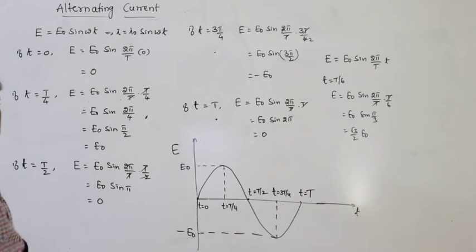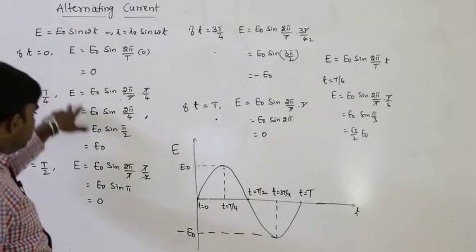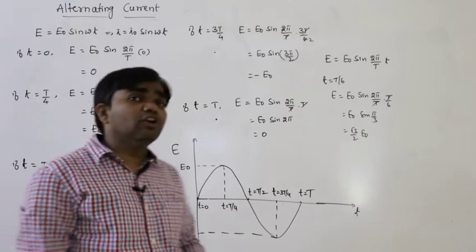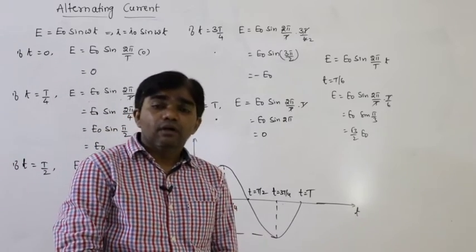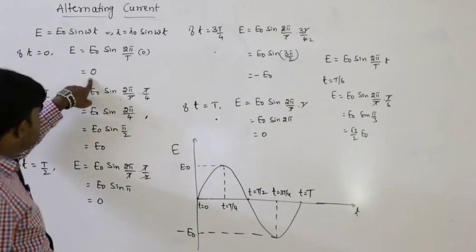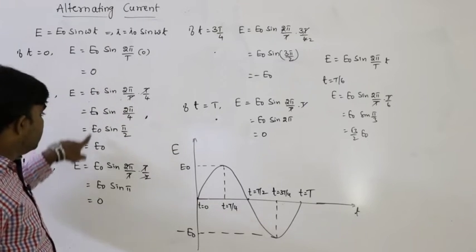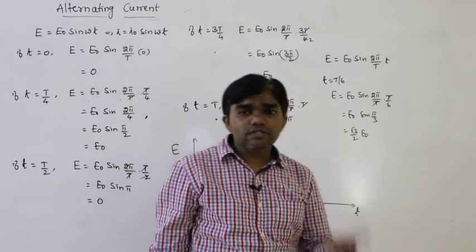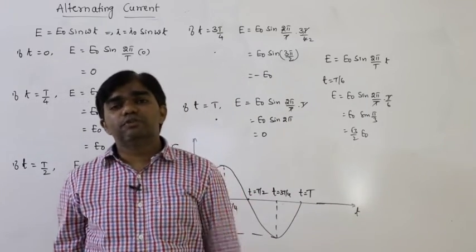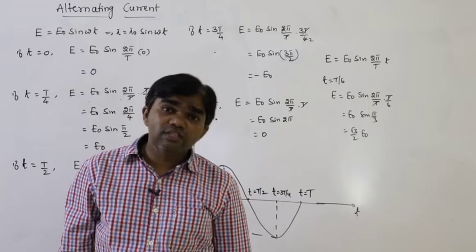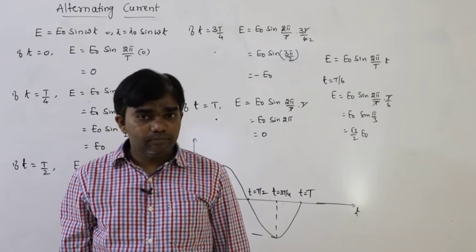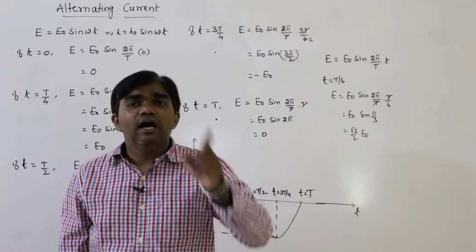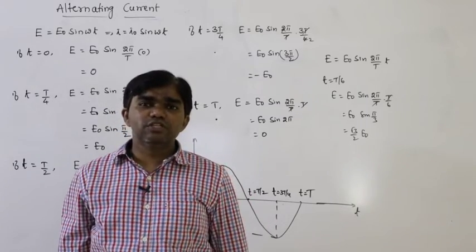If I equals I naught sin omega t, in place of E we substitute I, then we get the same thing. So current also varies continuously with time. First at t equals 0, I equals 0, next I naught, next 0, minus I naught, 0. So the magnitude and direction of the current continuously vary with time.